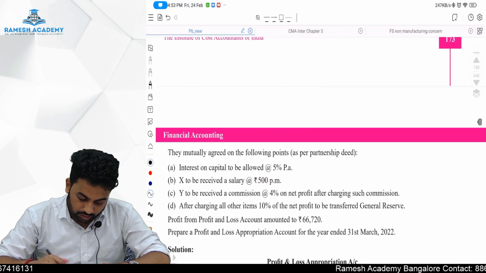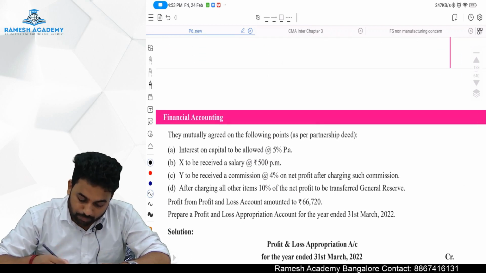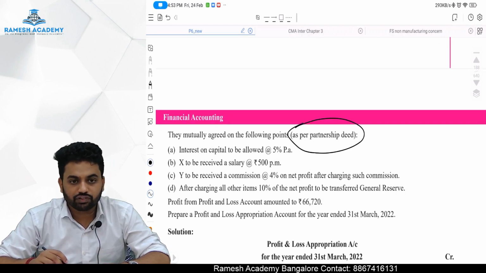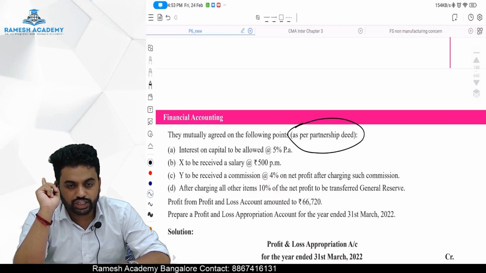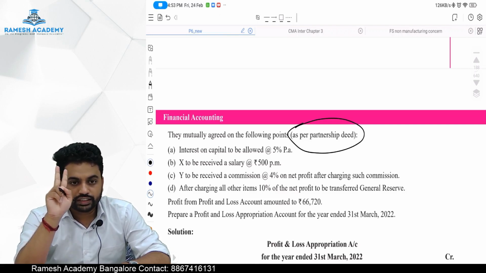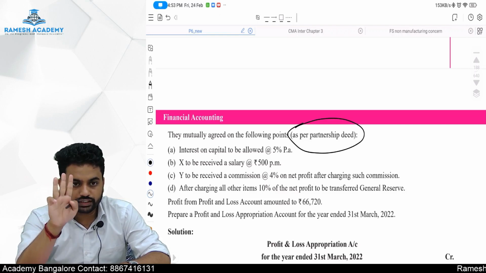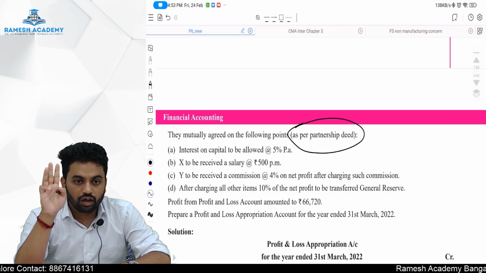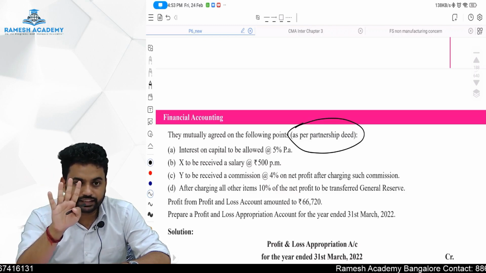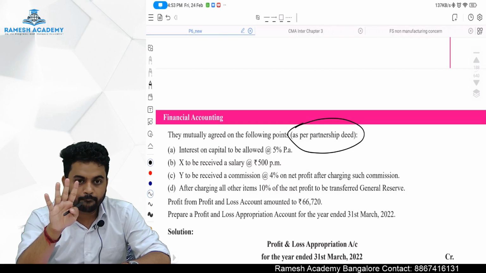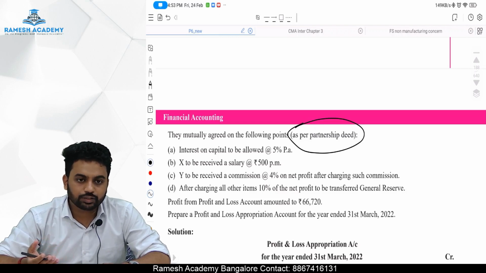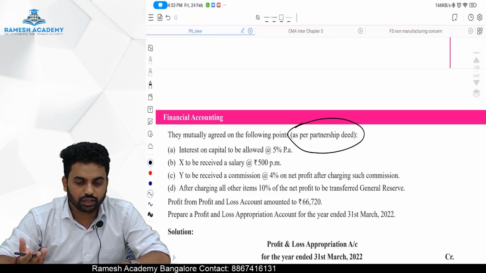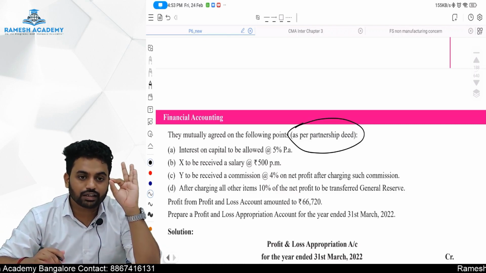They mutually agreed on the following points as per the partnership deed. Be very careful, as per the partnership deed. Where there is no partnership deed, profit and losses should be shared equally. No interest on capital is allowed. No interest on drawings is allowed. Partners loan will fetch 6% interest per annum. No salary is allowed to the partners. And when the partnership deed is available, whatever the terms are in the partnership deed can be followed, provided that it is as per the Partnership Act 1932.